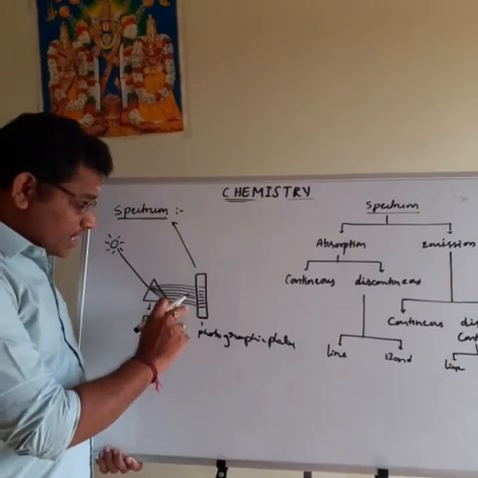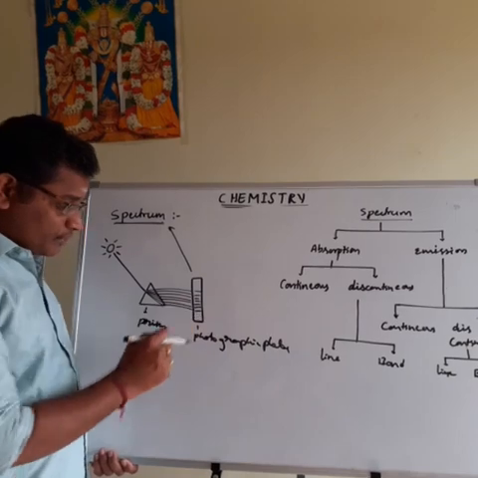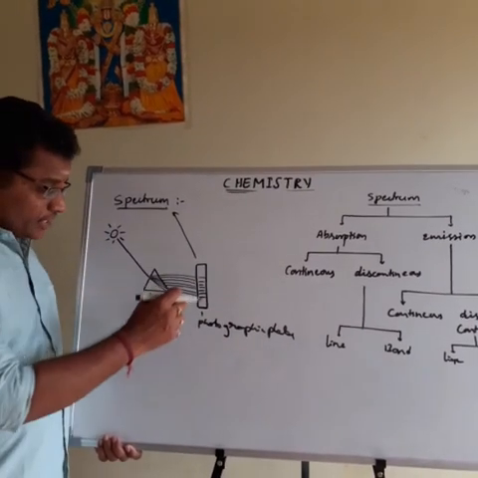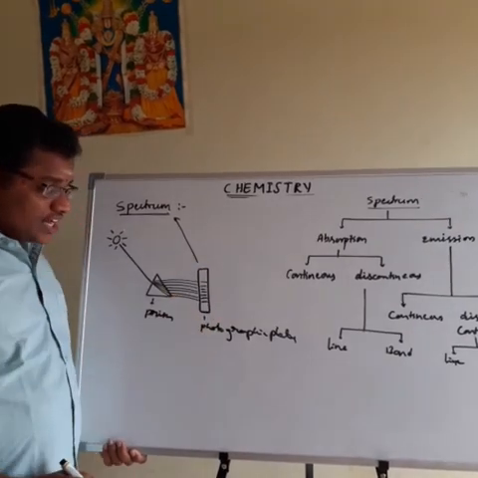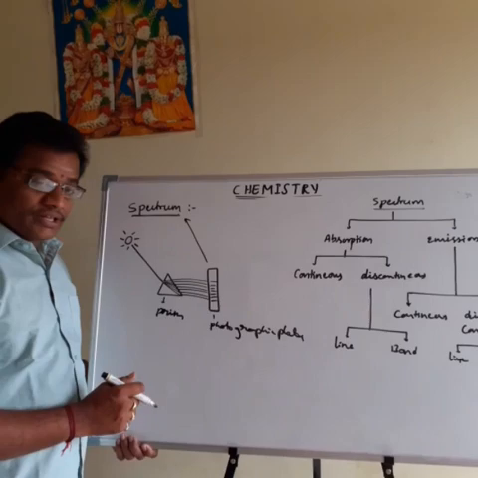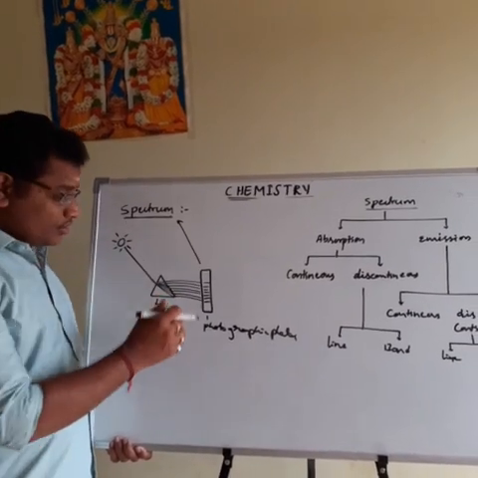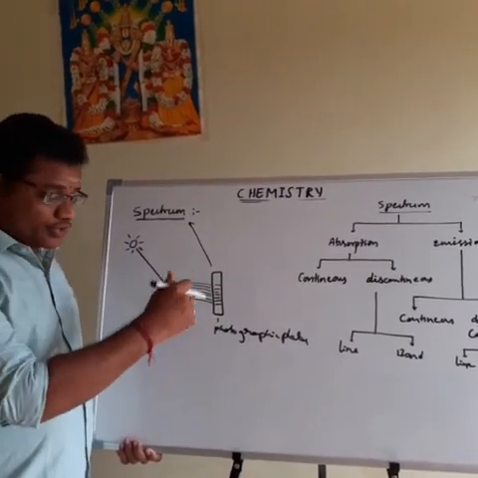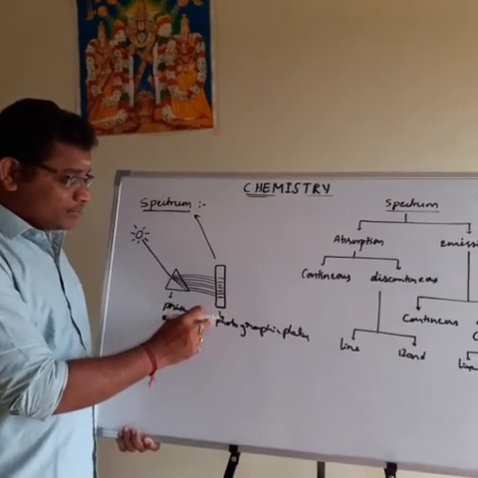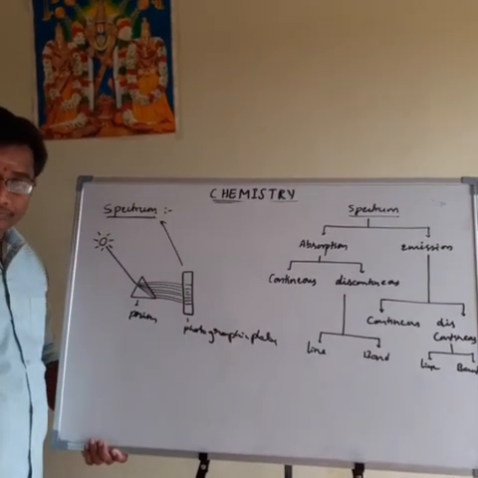Again, the dispersed light is allowed to fall on the photographic plate, in which all the 7 colors are arranged based on their wavelength. There is no gap between them. Like a rainbow, the 7 colors are arranged. There is no gap between any 2 colors. This type of spreading of colors is nothing but a spectrum.